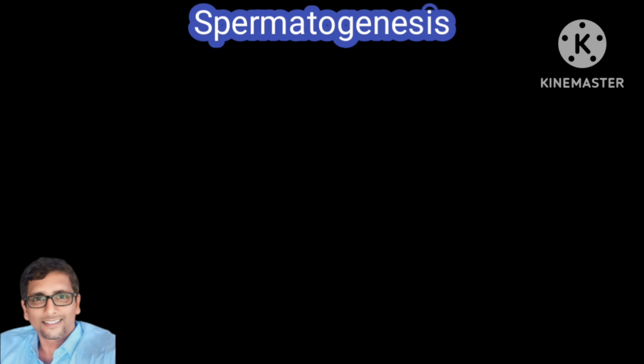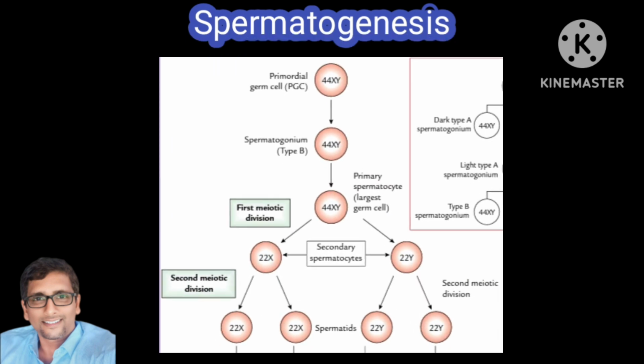Meiotic division is the conversion of primary spermatocyte to spermatids, from 46XY to 23X and 23Y. Each primary spermatocyte, which has 46 XY, undergoes the first meiotic division to form secondary spermatocytes, which will come as 23X and 23Y. Then later it undergoes division to form four spermatids: 23X, 23X, and 23Y and 23Y chromosomes.